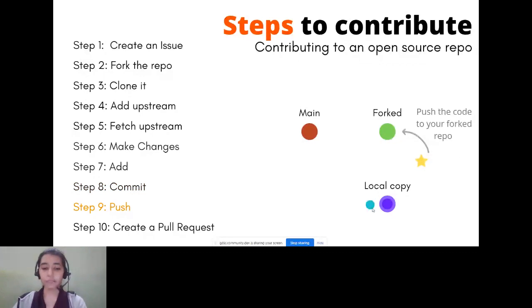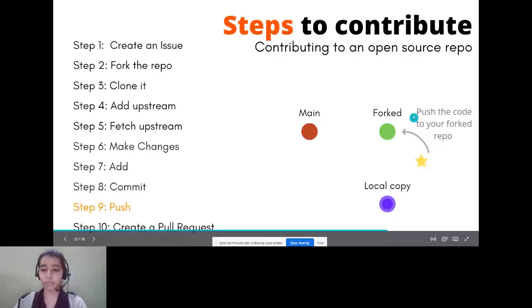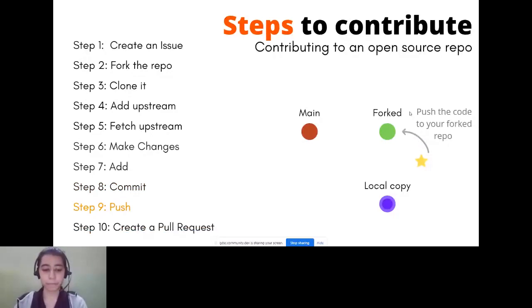Changes were in your local copy. After you push those, the changes will be reflected on your forked repository. And the last and the final step that everyone is waiting for, after the end of these 9 steps, you can successfully create a PR.